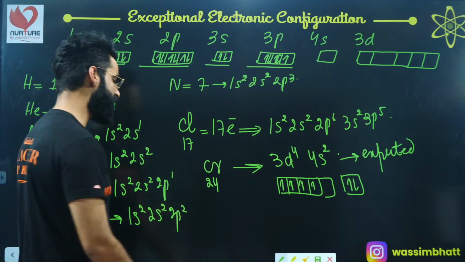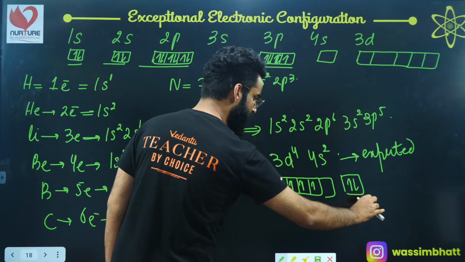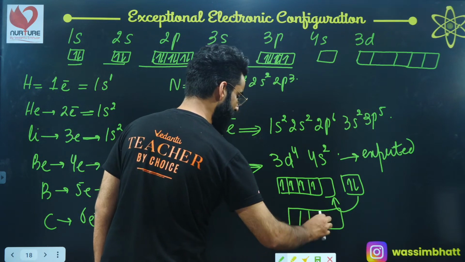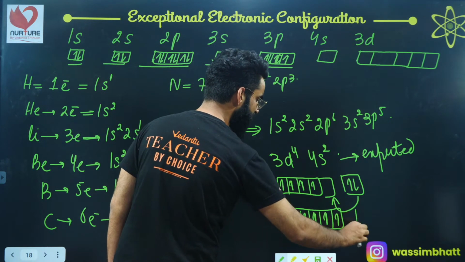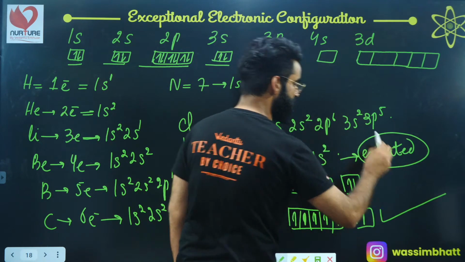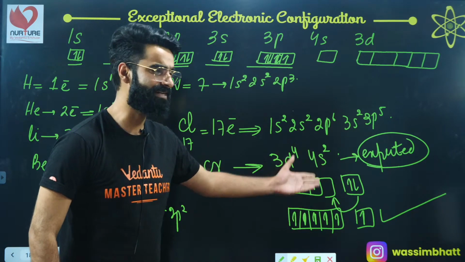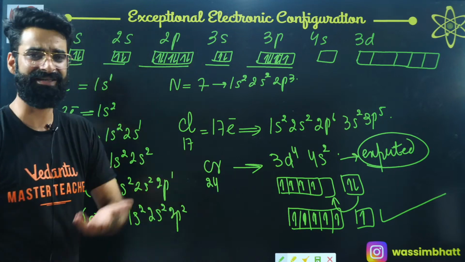But what is the actual configuration of chromium? If I talk about the actual configuration of chromium, one of the electrons from 4s enters into 3d, then it becomes 3d5, 4s1. Then it becomes 1, 2, 3, 4, 5, 3d5 and 4s1. This is the actual configuration. This is the expected configuration. What is the reason for this behavior? Why is there exceptional behavior in case of chromium? You'll get the idea in some time, right?